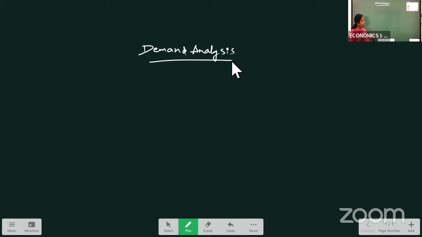Some points you may get for 2 marks, and some questions you may get for 5 marks also. So let us discuss the topics which are important from the exam point of view. First we will start with demand.